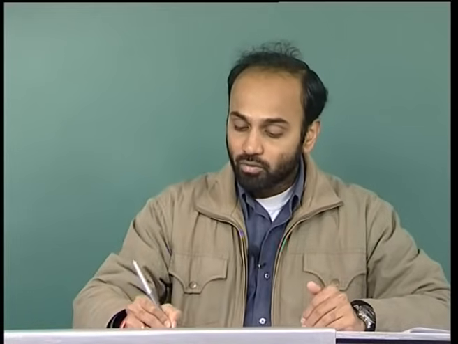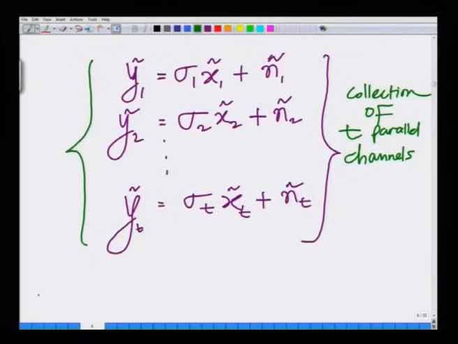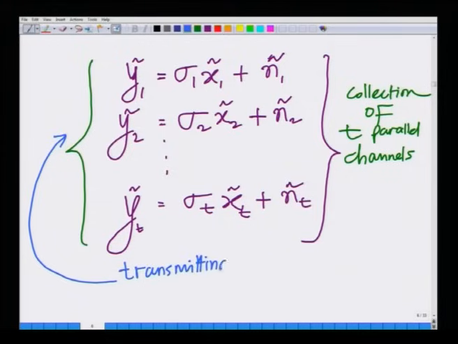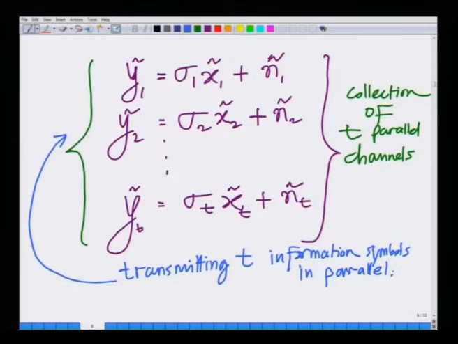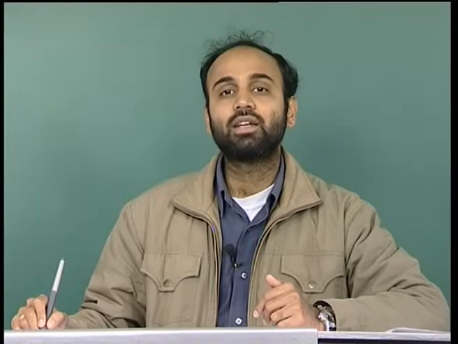Now, we can also see where the spatial multiplexing of MIMO is coming from. Look at this, each MIMO channel is a combination of x 1 tilde, x 2 tilde, x t tilde. So, you are transmitting t information symbols in parallel. Hence, this is also known as spatial multiplexing.